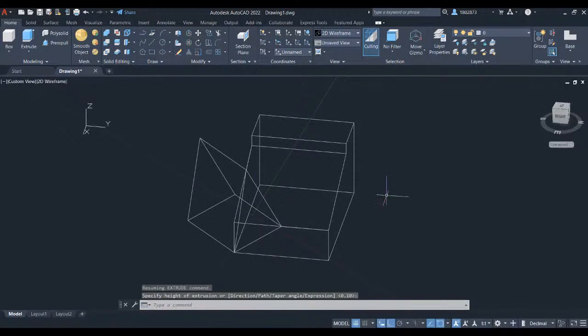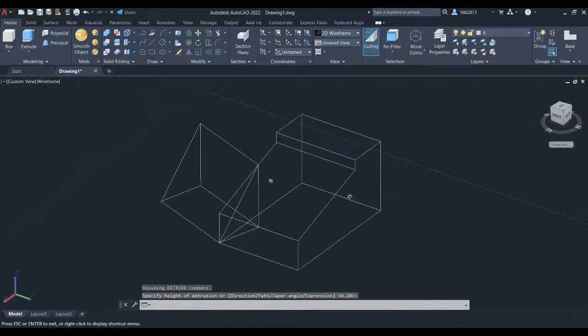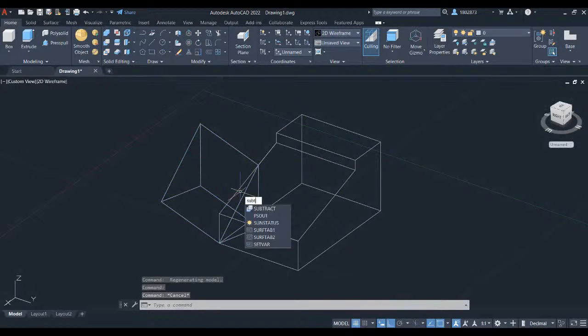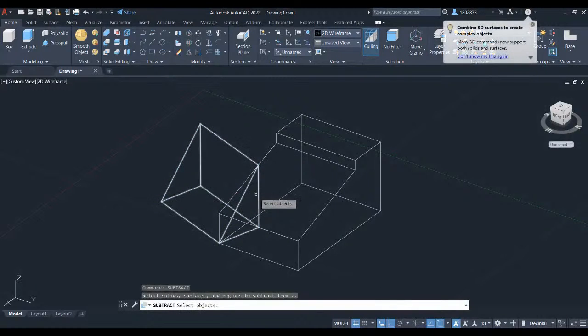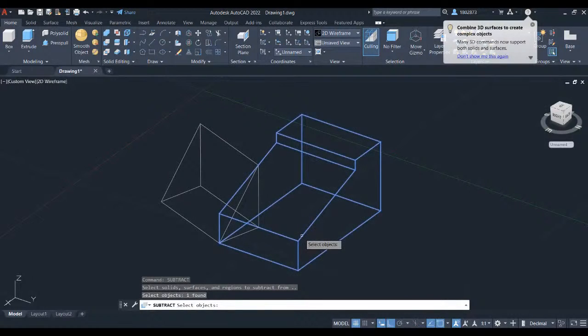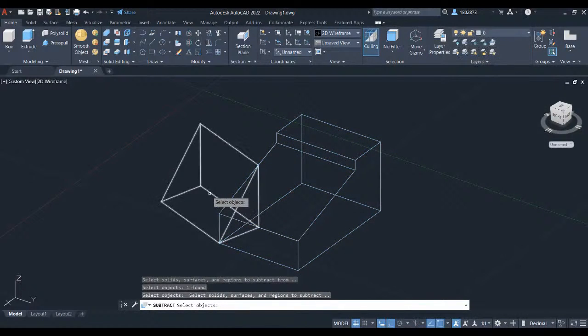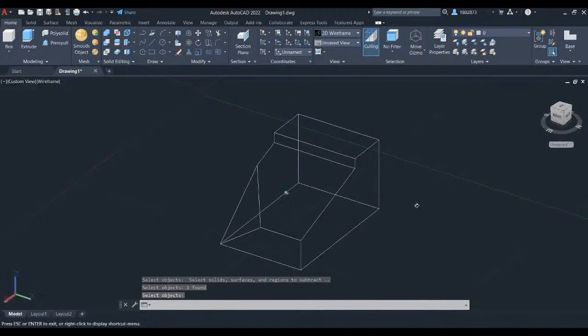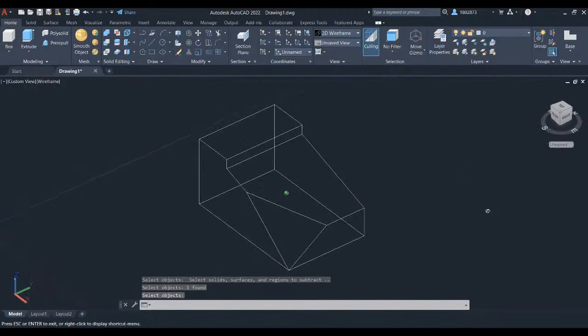Let's do a 3D orbit. We will now do a subtract command to remove this extruded object. Press subtract and press enter. Let's first select the objects that are not included in subtract command. Left click, press enter. Next is select the object that you want to remove. Left click on the triangle and press enter. Let's inspect the part by holding your shift key and wheel button to 3D orbit.